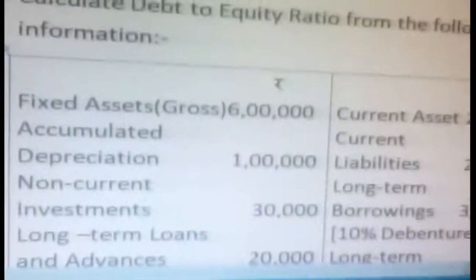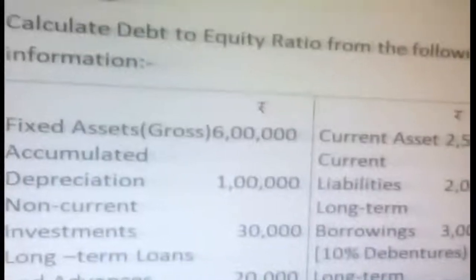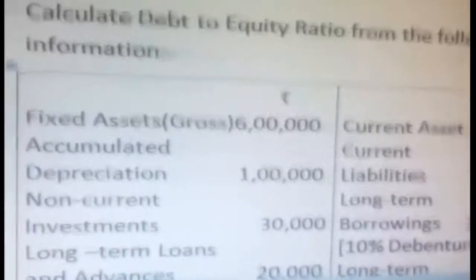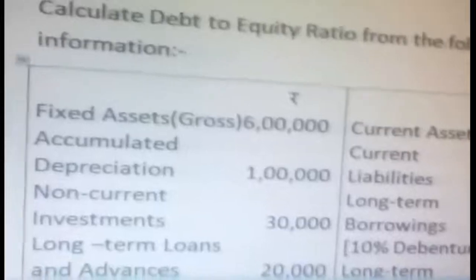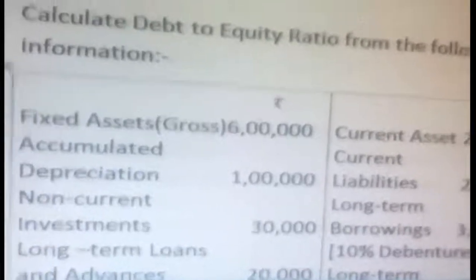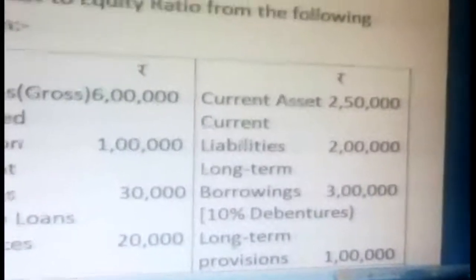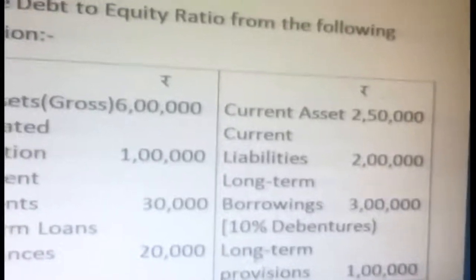Calculate debt to equity ratio from the following information. Fixed assets gross 6 lakhs. Here, what is the meaning of fixed assets gross? They are not deducted for depreciation, only the fixed assets available, except depreciation. That's why separately they mentioned accumulated depreciation 1 lakh, non-current investment 30,000, long-term loans and advances 20,000. See here, current assets they have given 2,50,000, current liabilities 2 lakhs, then long-term borrowings 3 lakhs, the 10%